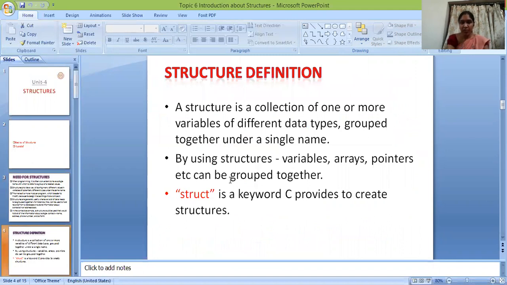Structure definition. What is a structure? A structure is a collection of one or more variables of different data types grouped together under a single name. By using structures, variables, arrays, pointers, etc. can be grouped together. struct is a keyword C provides to create structures.